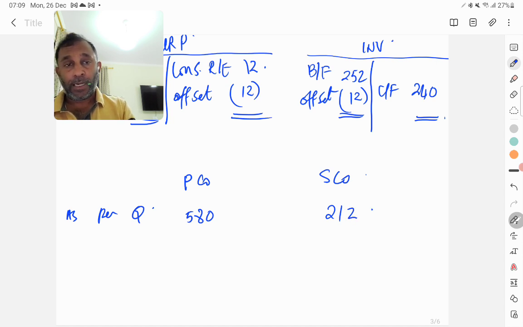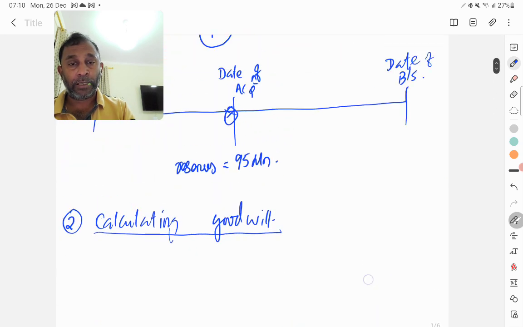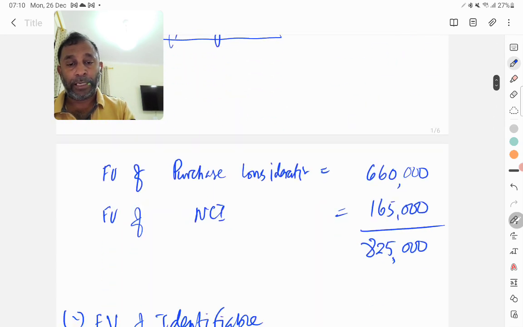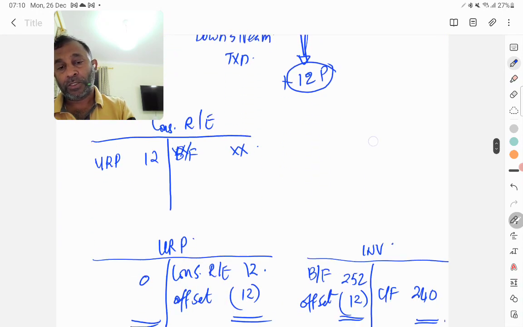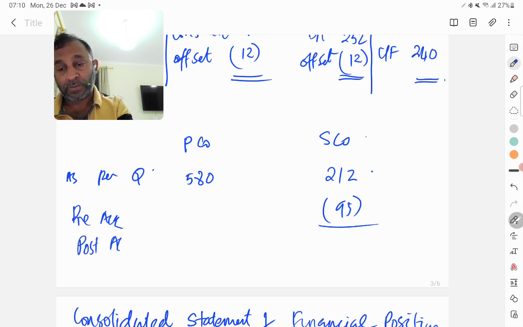Now I have pre-acquisition reserves, which was given in the question at the beginning. Let me go up, 95. So I will take out 95 here. So I will have post-acquisition: 212 minus 95, that is 117.